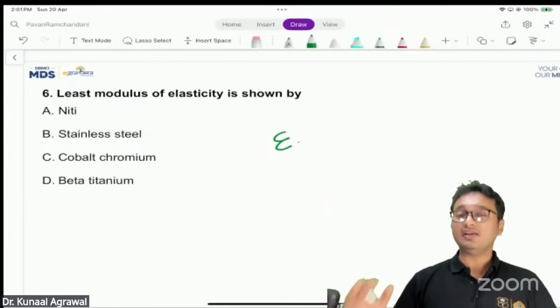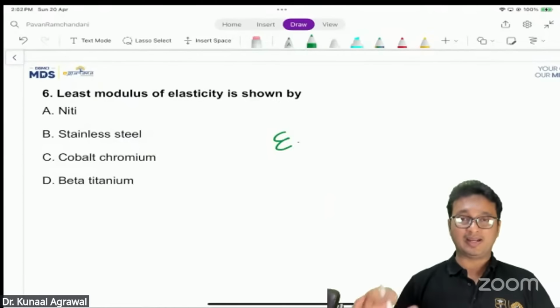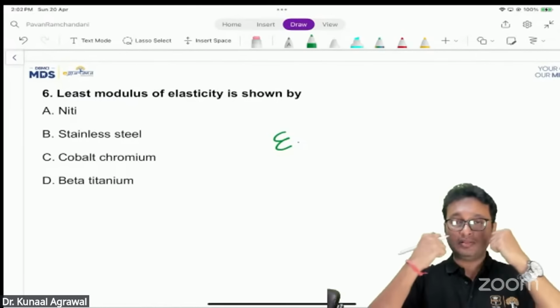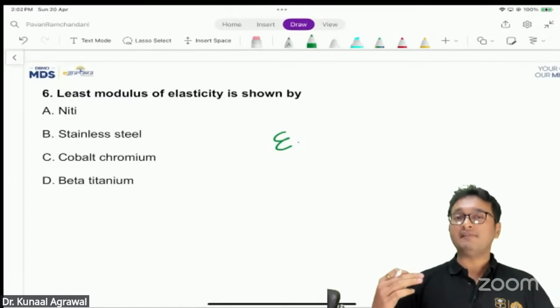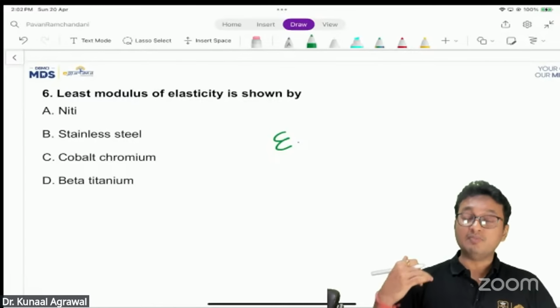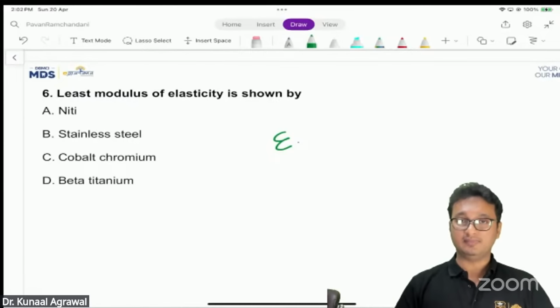So in the beginning of the treatment, once we have attached the brackets to the patient's teeth, that is the phase of leveling and aligning, we have to have a wire which is able to engage all the teeth together. So we have to use a wire which is flexible in nature. A wire which has a higher modulus of elasticity will be stiffer, so we don't want that in the beginning of the treatment.